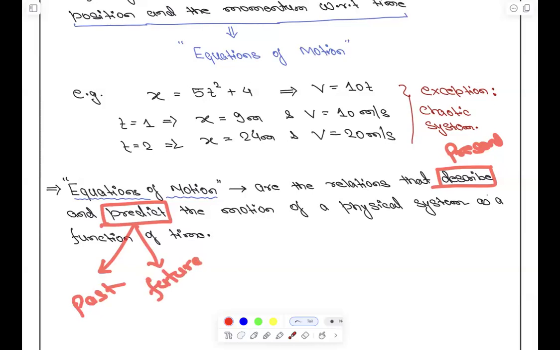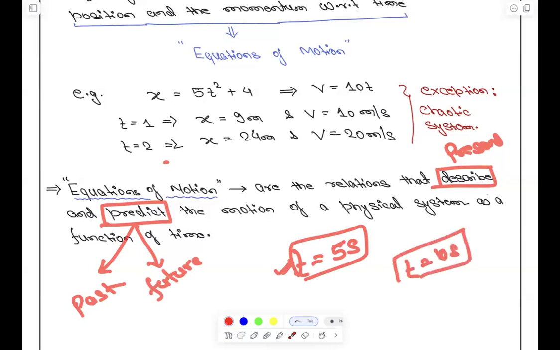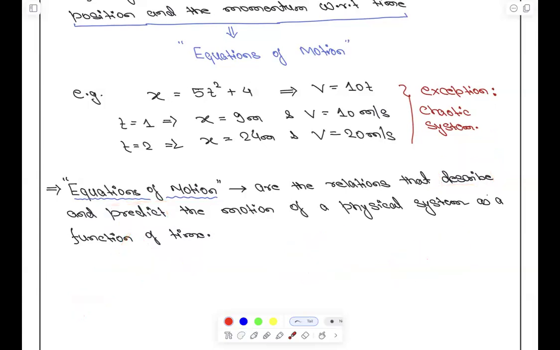So if t is equals to 5 सेकेंड, अभी 5 सेकेंड हुए हैं मोशन के, तो I can also provide the information कि अभी कितनी स्पीड है उसकी, है ना, and I can also tell you कि 10 सेकेंड बाद क्या स्पीड होगी उसकी. So describing this in present now is 5 seconds, and describing it at a later time is the prediction, right? This is the word that you have to understand, that you can describe the system and you can predict the system.